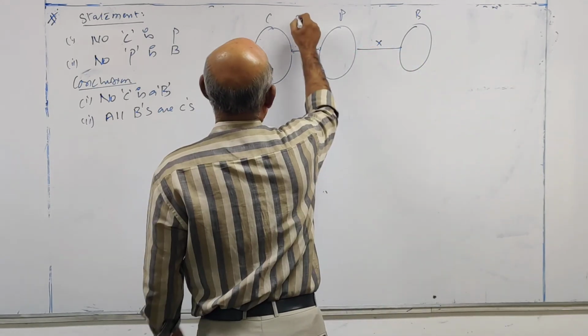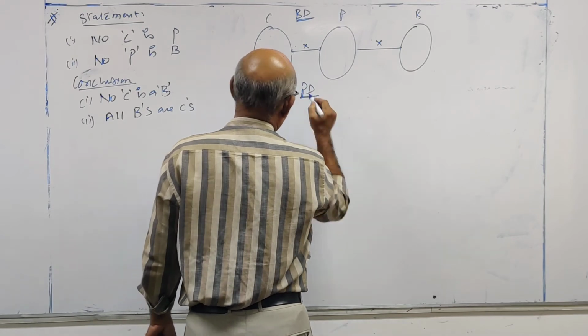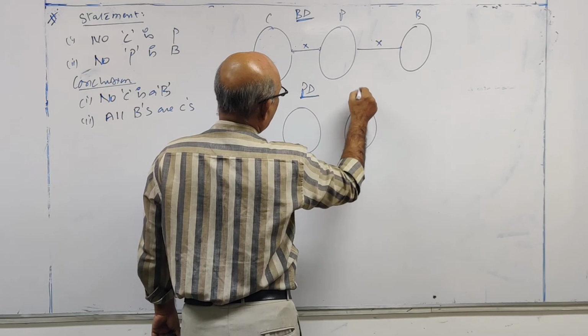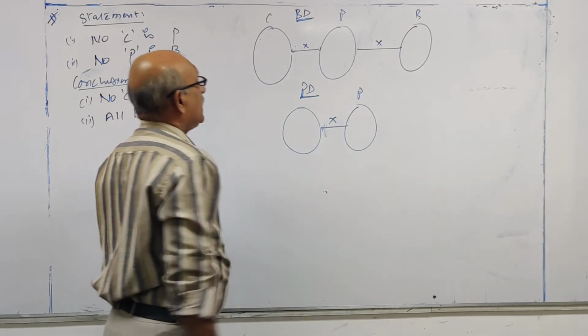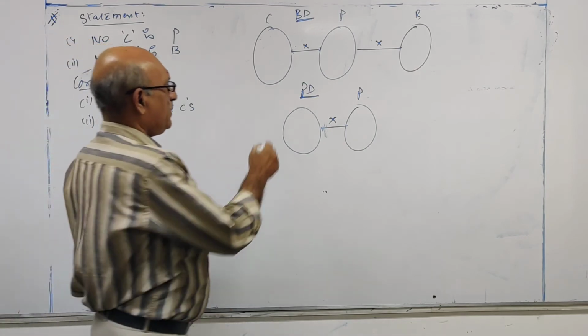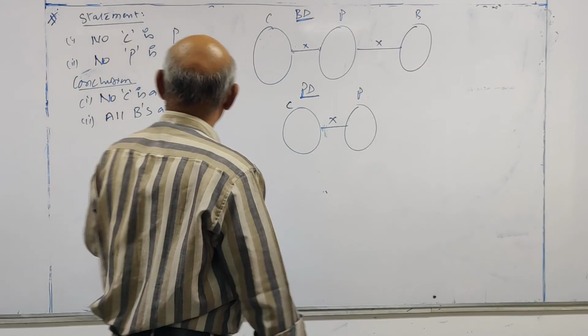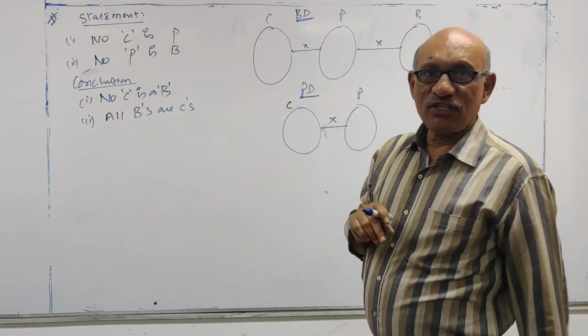This is the basic diagram. Possible diagram. C and P. There is no connection between C and P. But there is a possible, look at this. No P's are B. Between P and B, no relation at all.